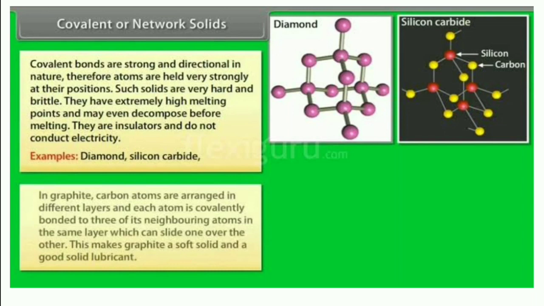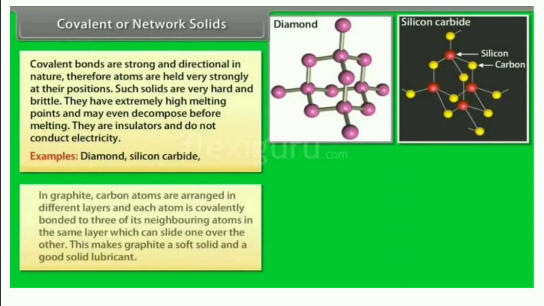They are insulators and do not conduct electricity. That we have already studied. Examples: diamond and silicon carbide. Silicon carbide is also an example of a network solid or covalent solid. Diamond is very strong and it is the hardest matter in the world. And also graphite. Graphite is another example.